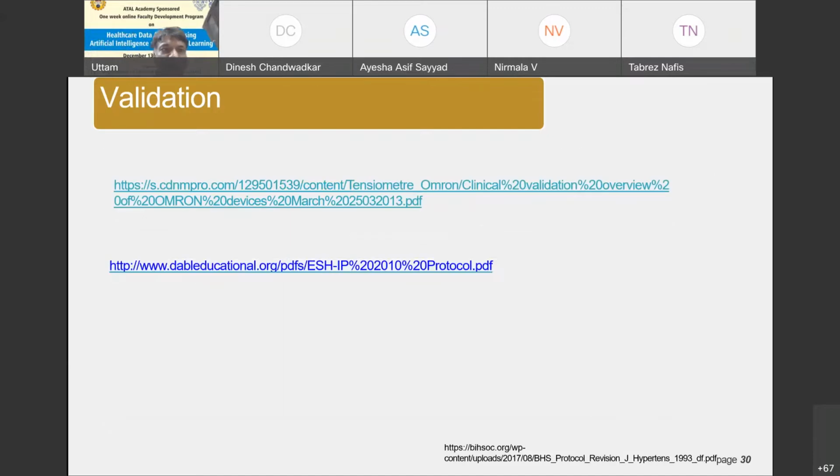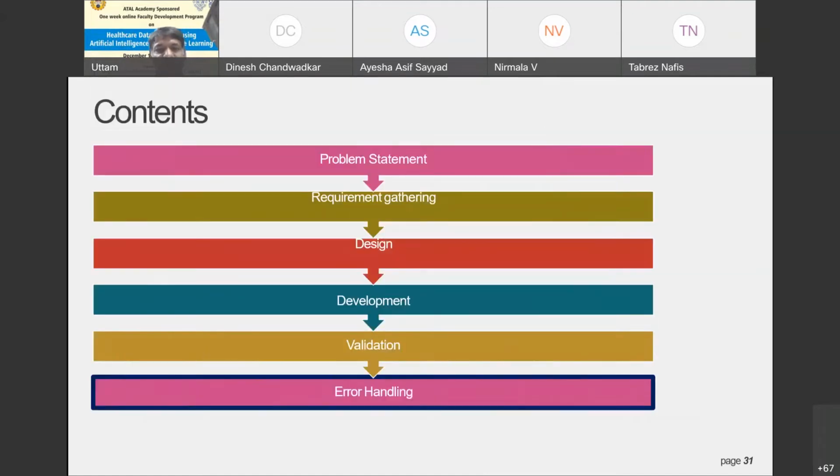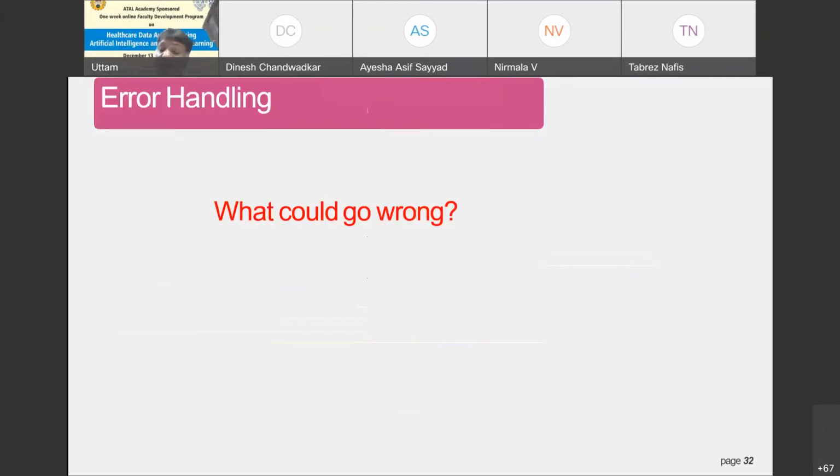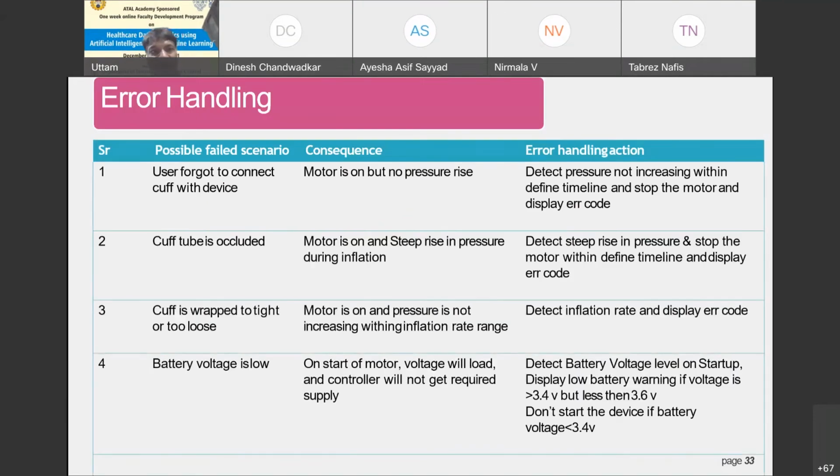For validation, the documents are also available in this link. I'll also share them with you all. Once we have validated a particular product, there may be chances of something going wrong. So what could go wrong? There may be the possibility of errors occurring in the developed product. We should be able to document those errors and how we overcome them. These are some of the errors that we have specified here.